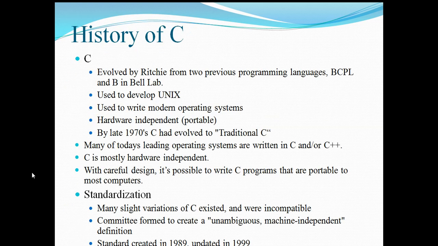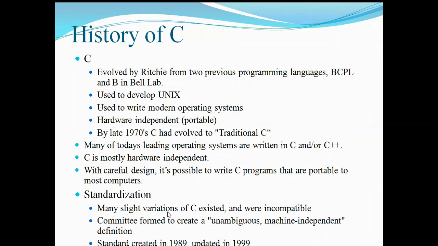Now let's see what is the history of C, so that we can see the steps in execution of a C program. History of C. C evolved by Ritchie from two previous programming languages, BCPL and B, in Bell Labs. It is used to develop Unix, used to write modern operating systems, and is hardware independent. By the late 1970s, C had evolved to traditional C. Many of today's leading operating systems are written in C and C++. C is mostly hardware independent. With careful design, it is possible to write C programs that are portable to most computers.